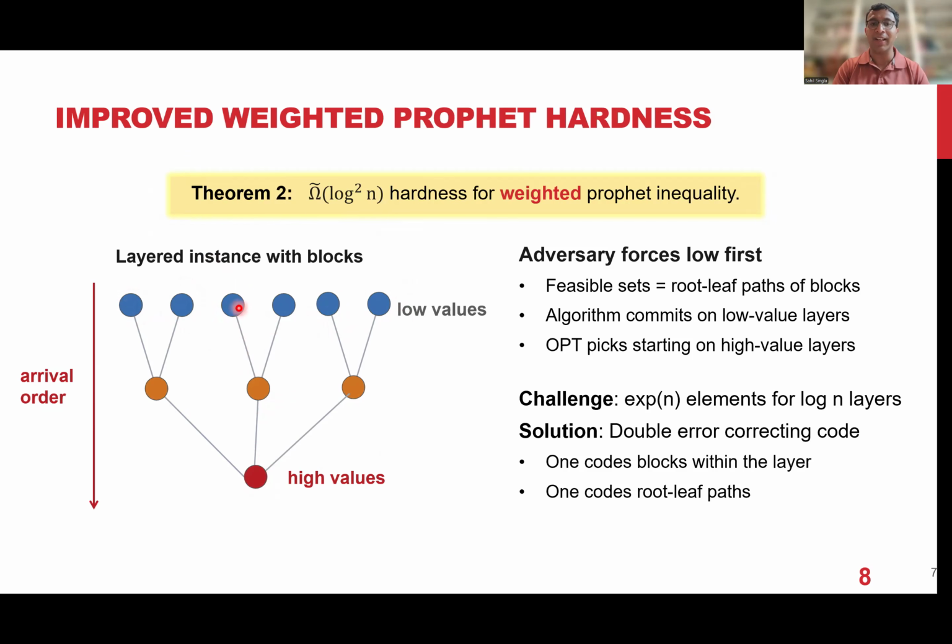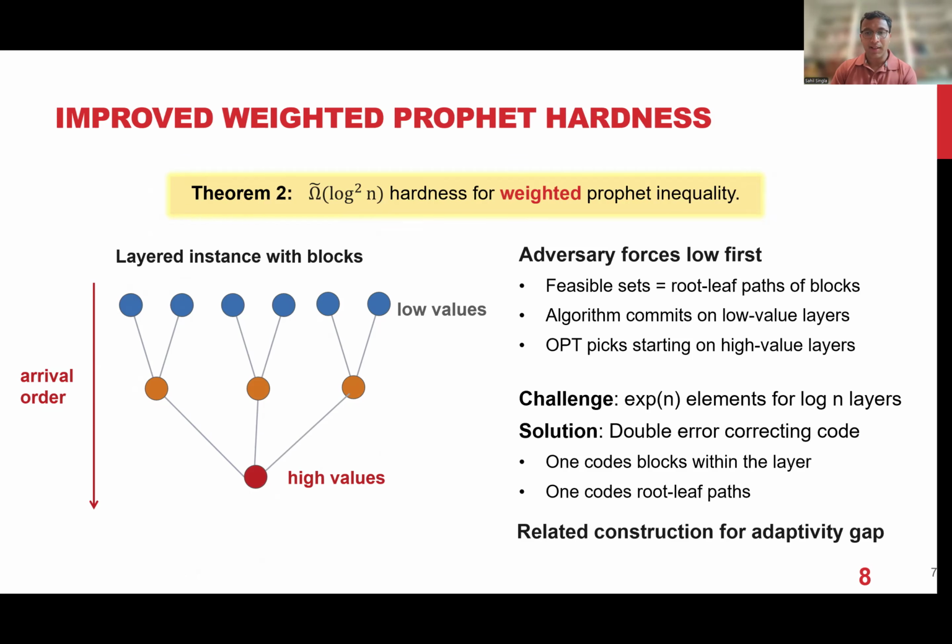Basically, once you take elements from a single block, you are committed to the single root-leaf path. You cannot take from another root-leaf path. So making this work requires a little care, but that's the underlying intuition to boost up the hardness from log n to log squared n. And a variant of this construction works for even adaptivity gaps. The details change because of the problem structure, but morally, it's a similar kind of idea to show a better hardness for this adaptivity gap.